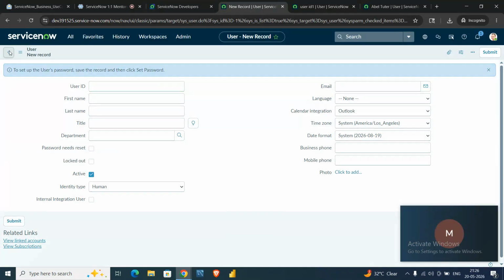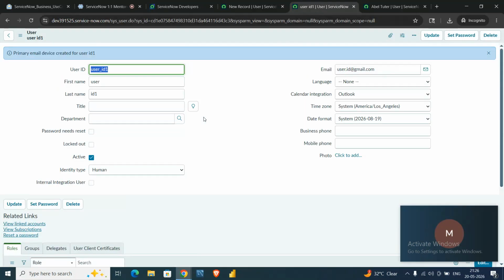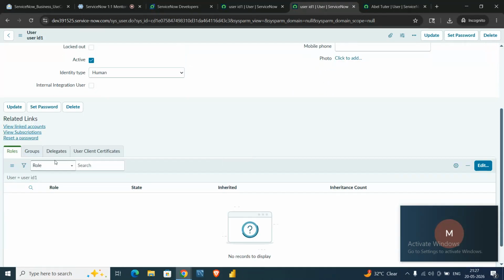Okay, so as you can see, now the user is inserted into our system. So this is the manual way we can insert a user into our table. Now we have a new employee in our organization with the user id 1 and role groups, and we can provide the role groups according to our requirement, but I'm not going into that now. Don't worry, I'll come back to it.